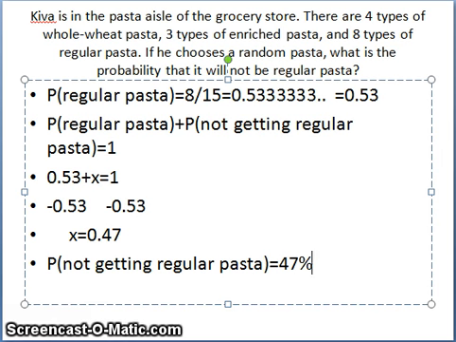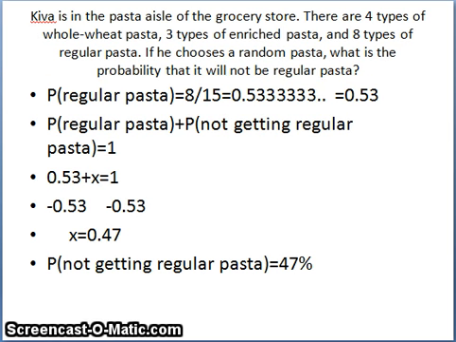So that's an example of how you might decide to use the complementary probability instead of going directly for a probability. There are problems that are much more complicated than this one, where it's much easier to do it this way. Okay, so hopefully this will shed some light on the probability lesson for you.